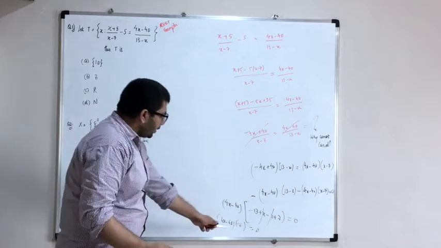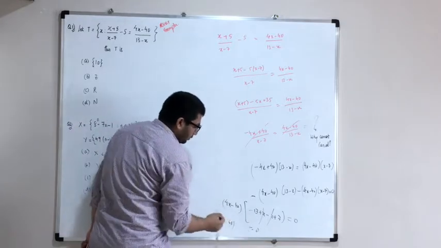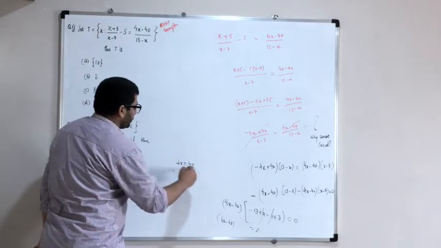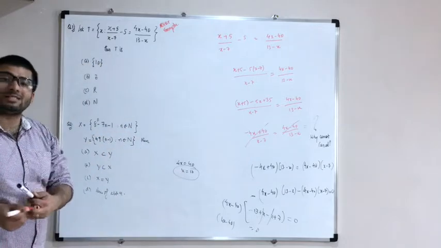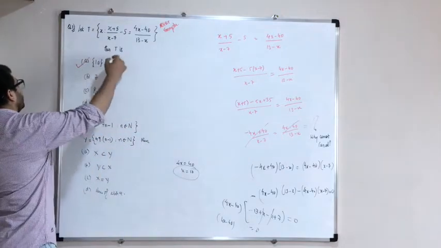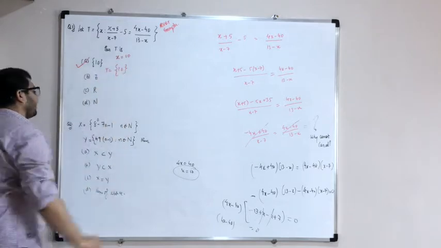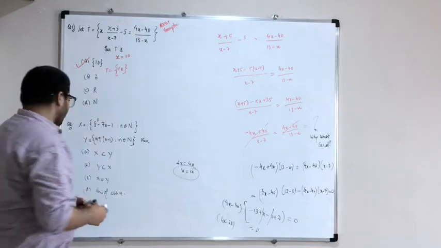Now, can I divide 0 by -6? Yes, I can. So once you divide it, it gets cancelled. This will be 0. So 4x - 40 = 0, so 4x = 40, and x will be 10. So what is the value of x? x = 10. So 10 as an element is satisfying this, so my answer is A. So this T is nothing but {10}. Note this down and then we will move to the next part of the question.